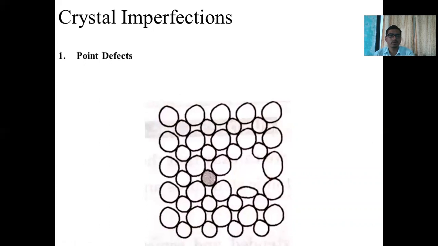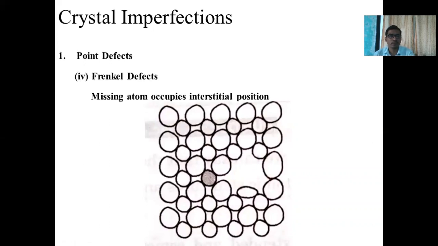This is also an example of Frenkel defect. Next, missing atoms occupy interstitial positions, meaning in the atomic structure the atom changes its position and takes the position of the interstitial sites. So these are the interstitial sites.